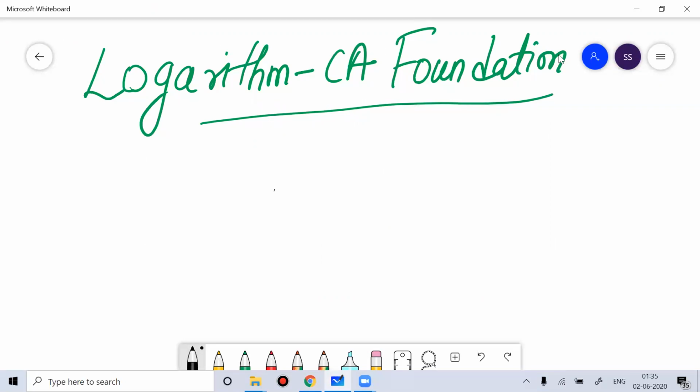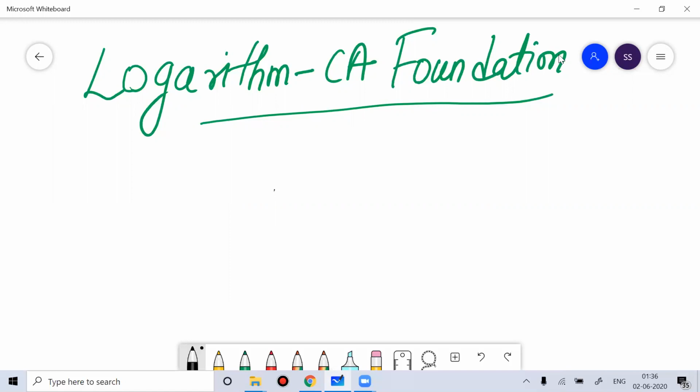What I want to do is come up with those topics in maths which I feel are important, which I feel students don't like much. So I thought let's start with some topics which CA Foundation students normally don't feel very comfortable with. And one topic which I realized from my experience of teaching CA Foundation students in and around different colleges and schools in Bangalore is that students normally don't like this topic called logarithm.